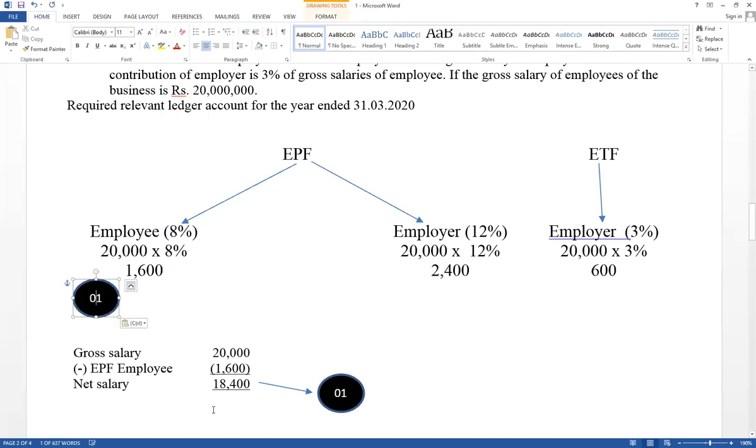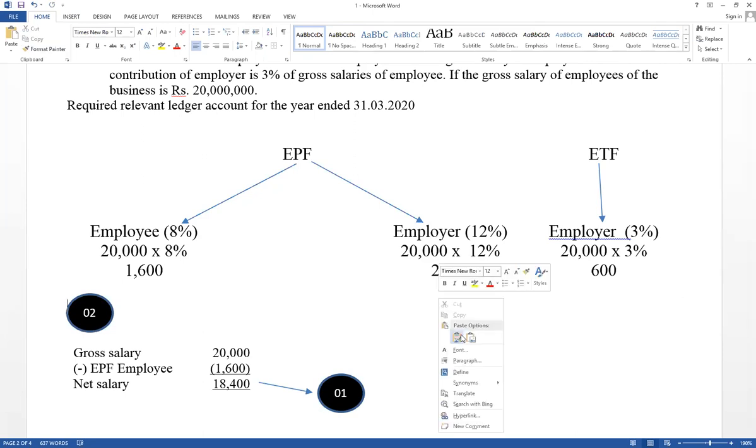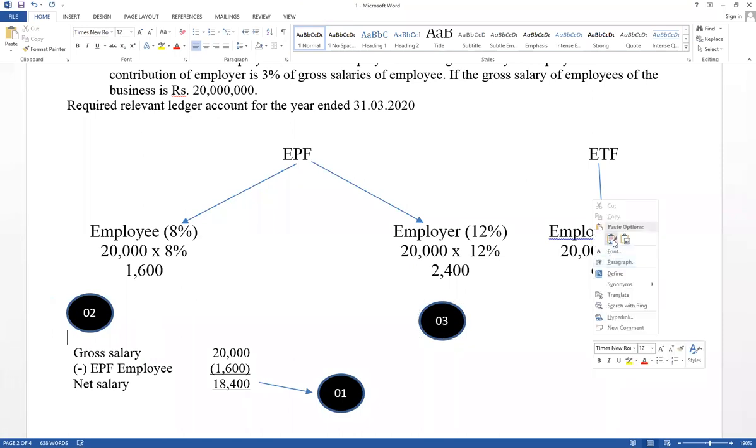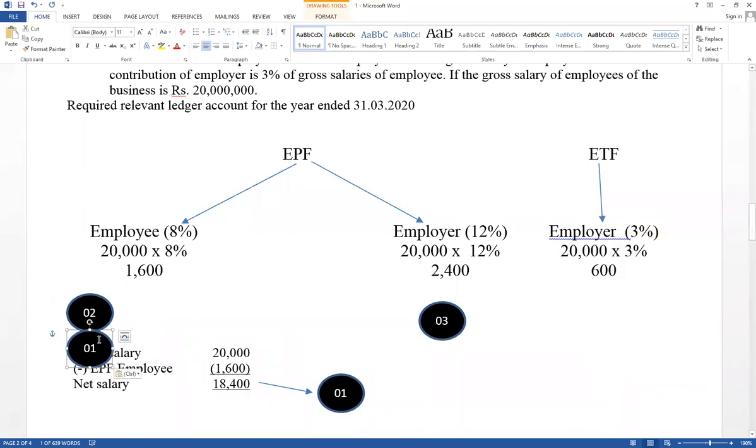This is step number 2. And step number 3. Think about steps. And this is step number 4. There are 4 steps that should be applied when recording in the ledger accounts, in each and every organization. Therefore, this is step number 4.